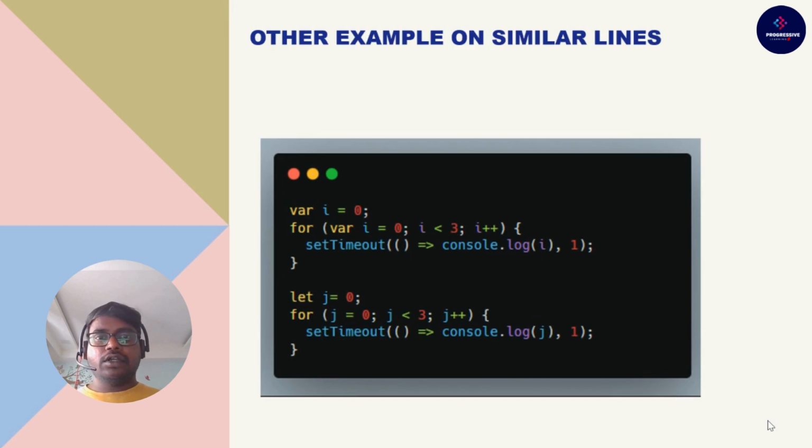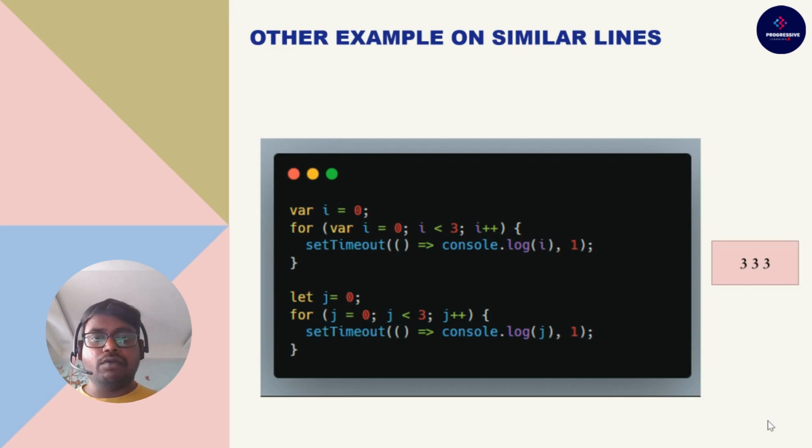So the same example question which we defined, I have tweaked a little bit, and on similar lines we'll see the output of these questions. Previously we had the same question, where i equal to 0 and var defined inside the for loop. As per the previous example, the answer would be 3, 3 and 3. Now comes the trickier part. In the previous example, let was defined inside the for loop.